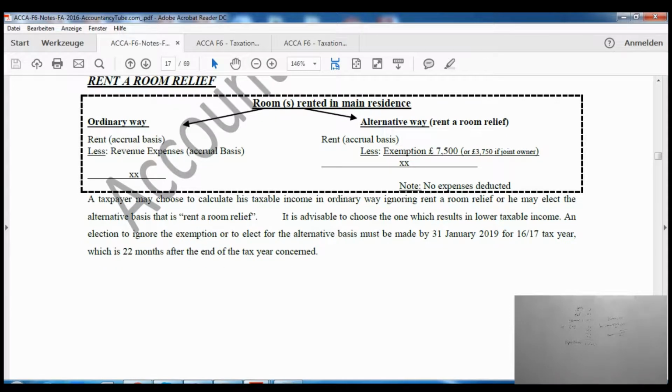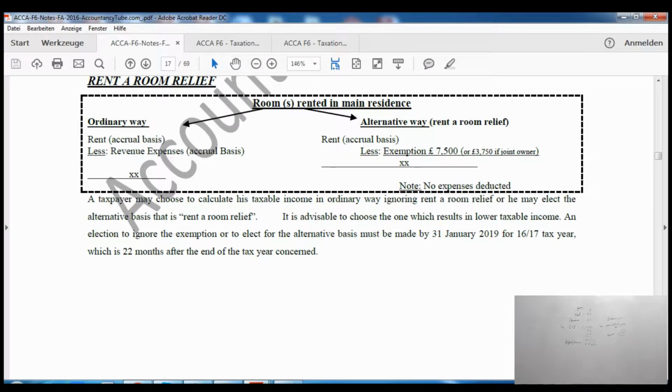Next bit is rental room relief. So as I said, property income can be earned in two different ways. One is that either you let the whole property to the tenants, or the other way is to just let a single room. So for example, if you have a big house and you have an extra room in that house, and you want to let that room to someone outside your family, they will be paying you some rent. So that will be a rental income as well.